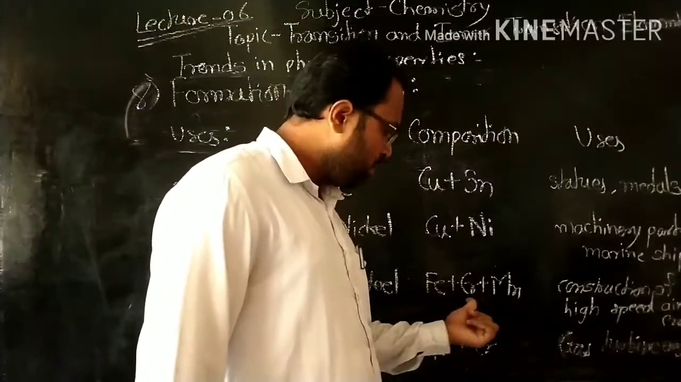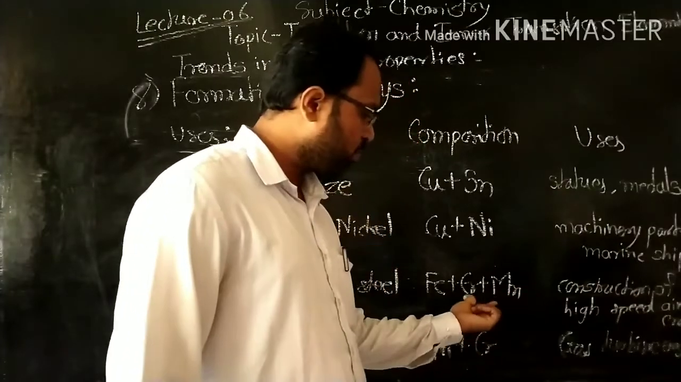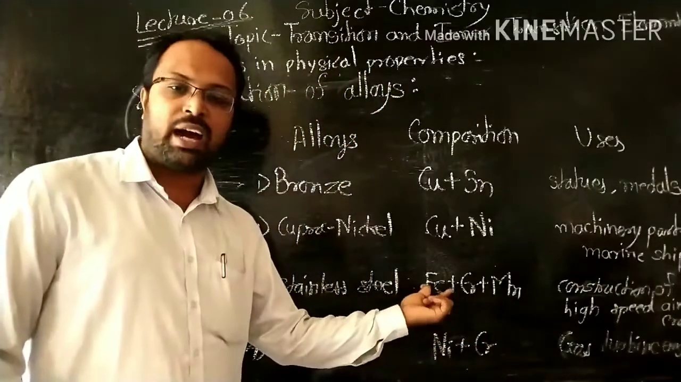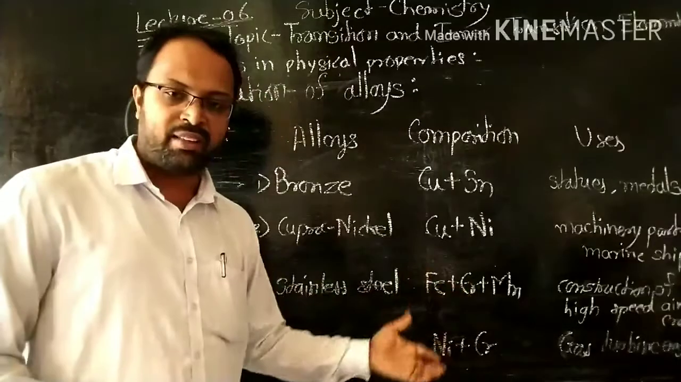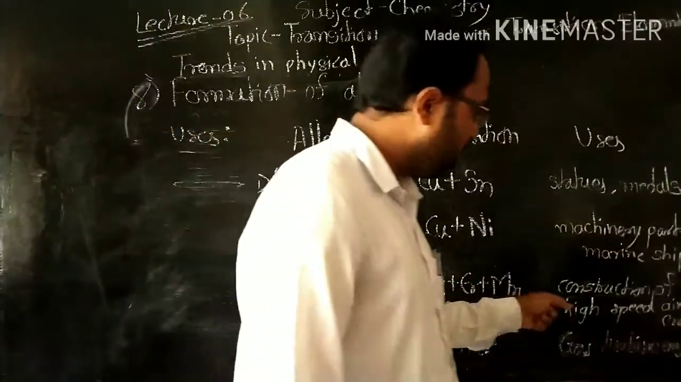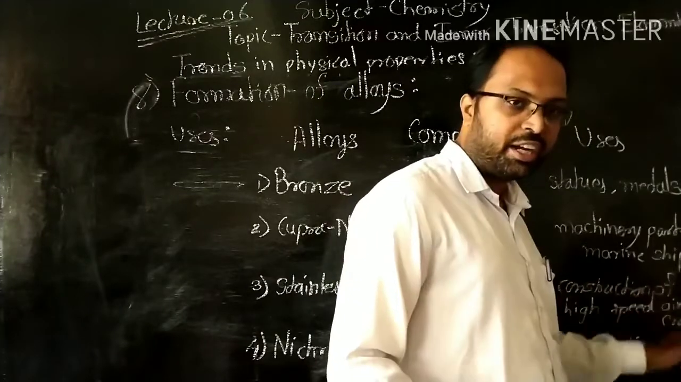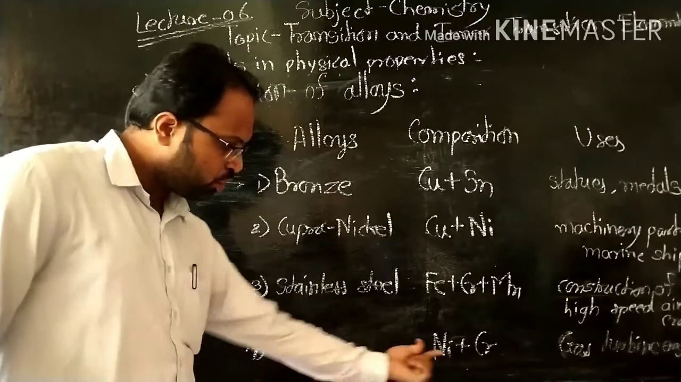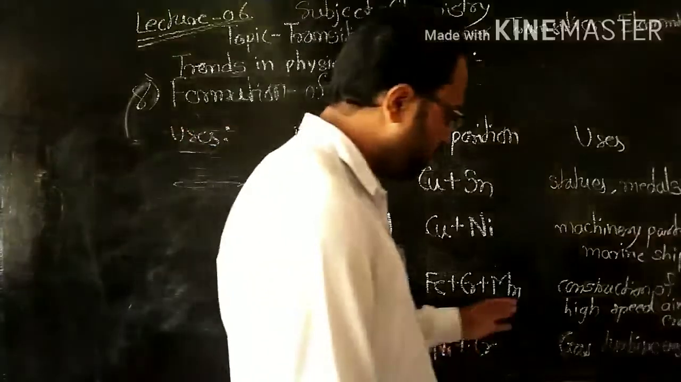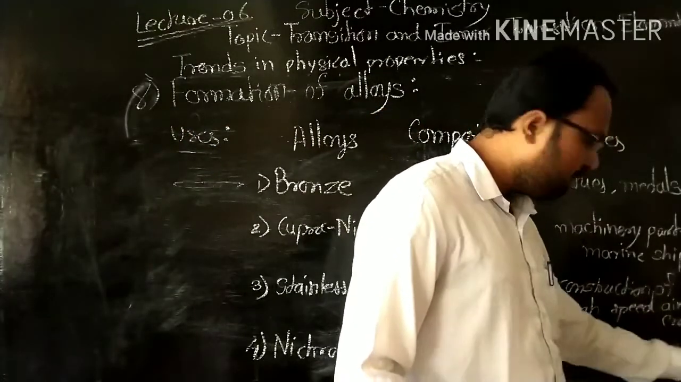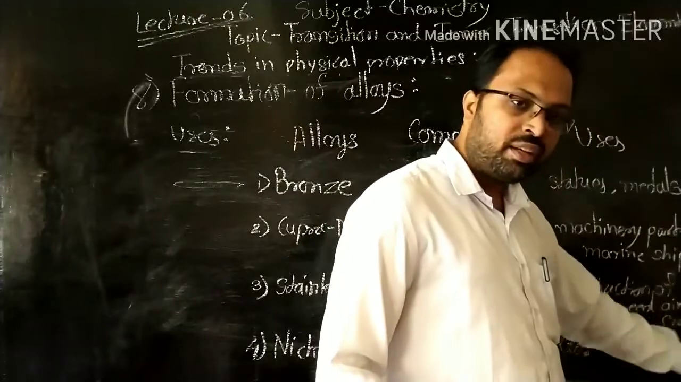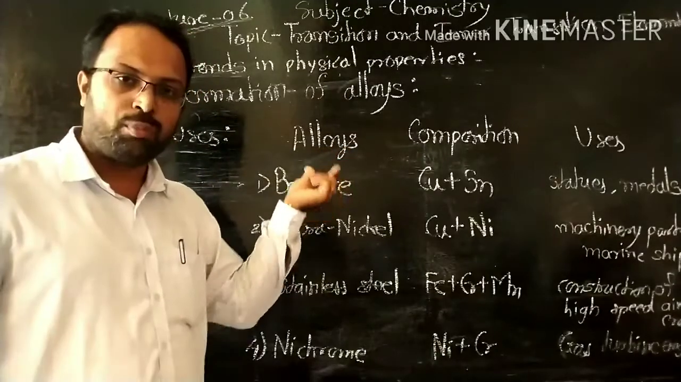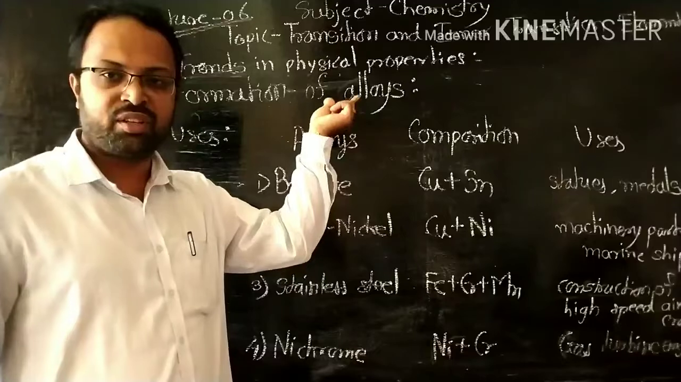Next is stainless steel. Composition: iron, chromium, manganese. This is important. Chromium and manganese are randomly distributed in iron. So this is termed a ferrous alloy, used in construction of high-speed aircraft. Now for nichrome, from the name, nickel and chromium, used in gas turbine engines. Okay. So these are some uses of alloys, and the point is covered.